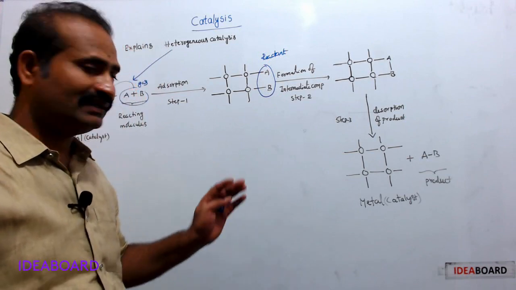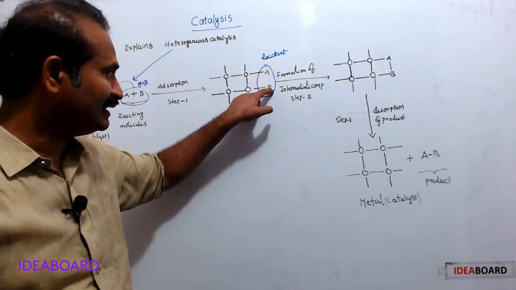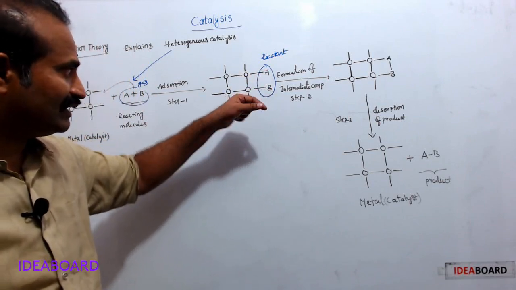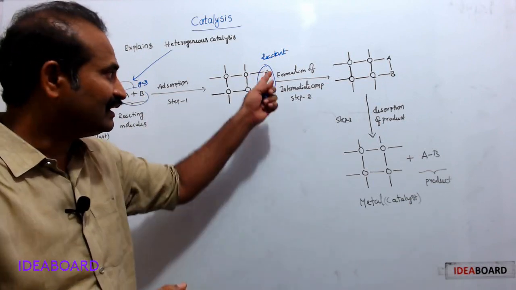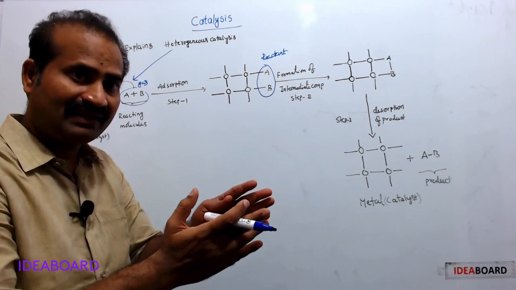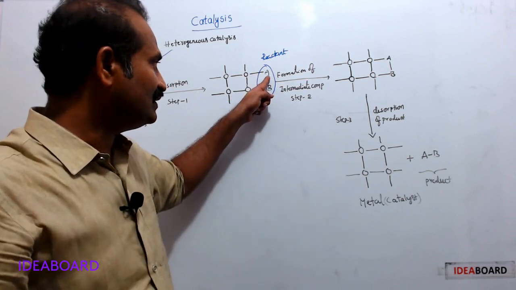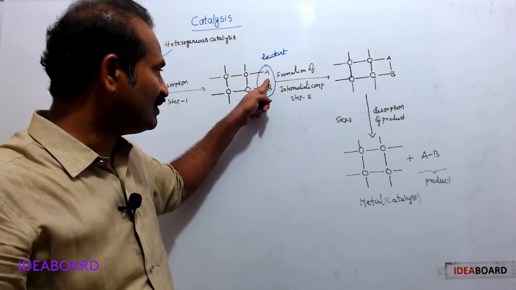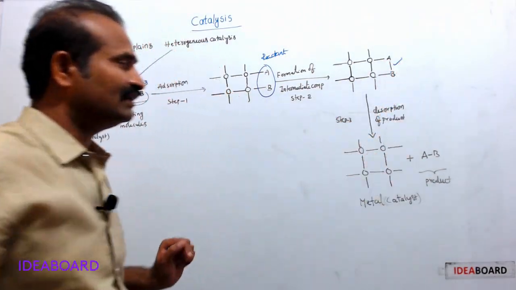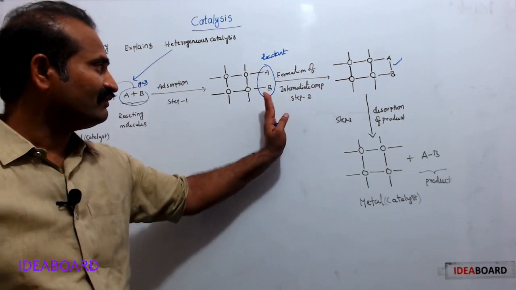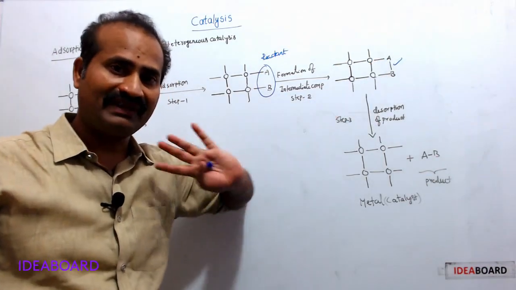In step 2, we know that a chemical reaction takes place. A and B react together. Why? Because A and B are placed over the metal surface side by side, very near to each other. Then they are able to react with each other and form a product. So during the reaction, a new bond is formed between A and B. This is the formation of the AB compound, formed over the metal surface.